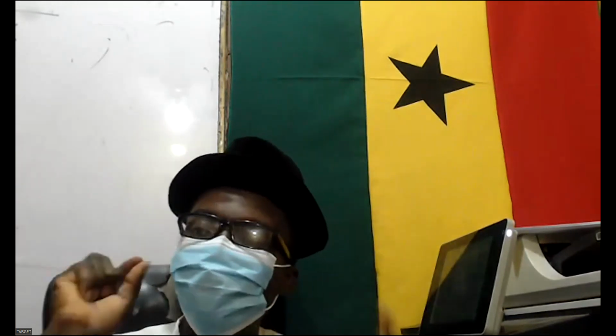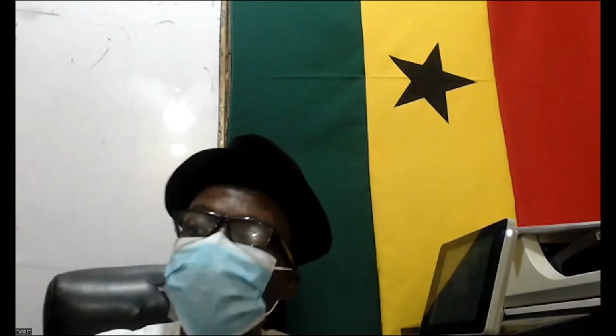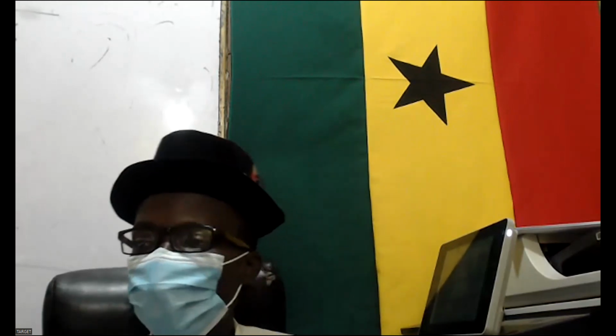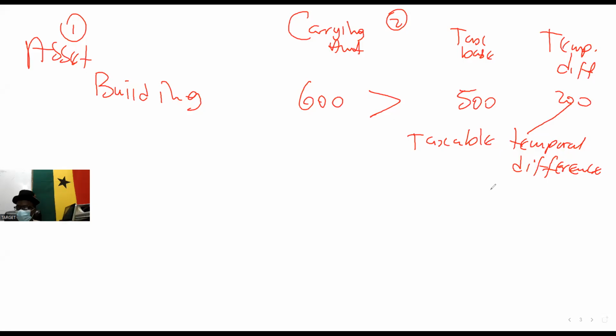So a taxable temporal difference is always a deferred tax liability. When you start the computation, to be clear, this is a non-current liability. The reverse is true.